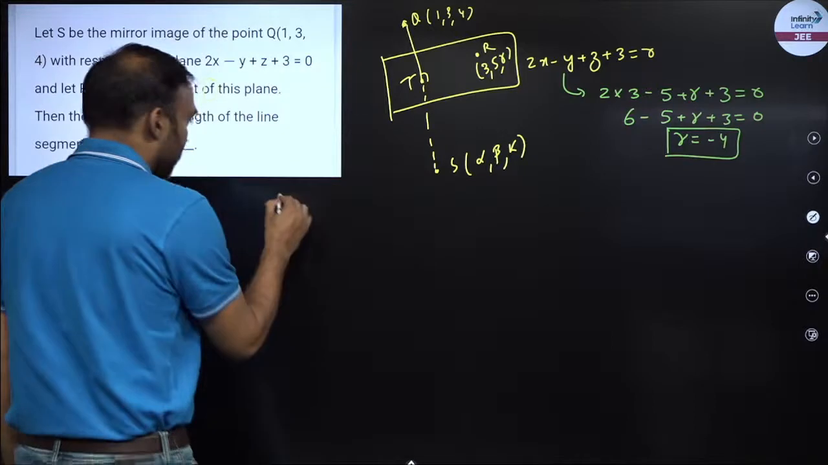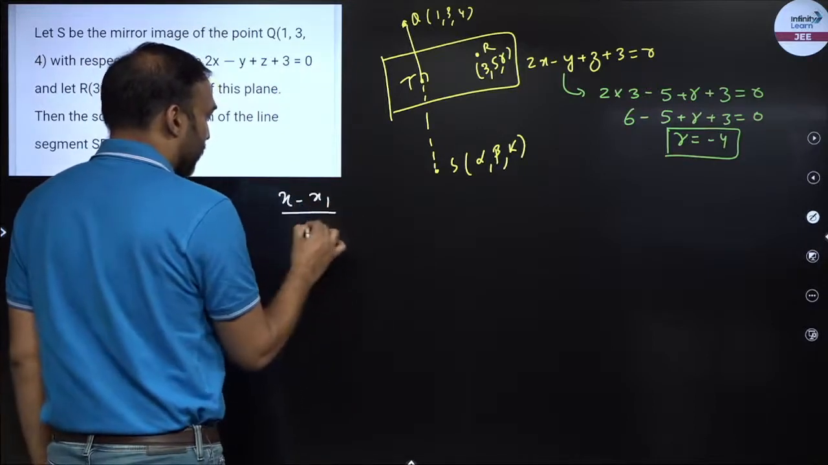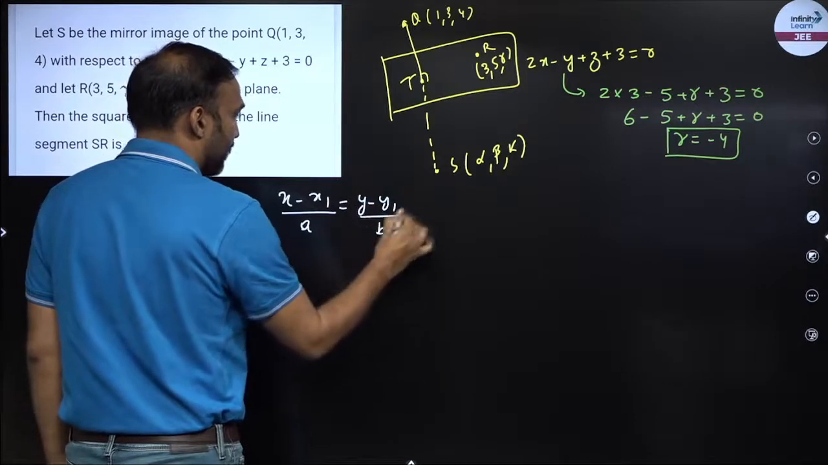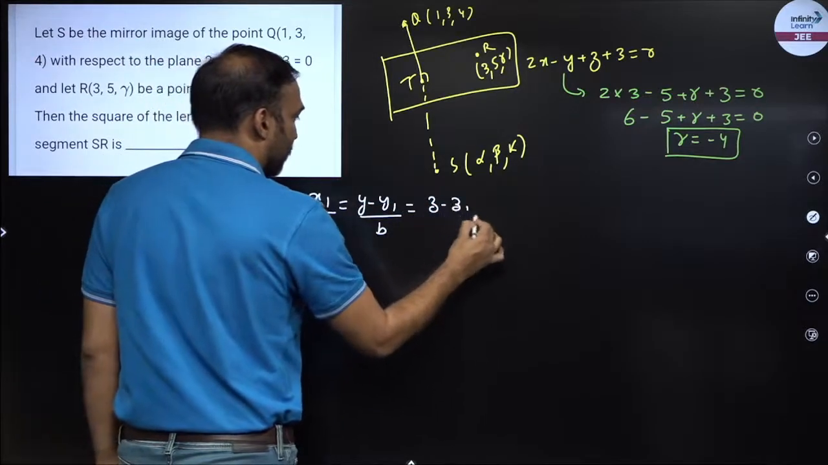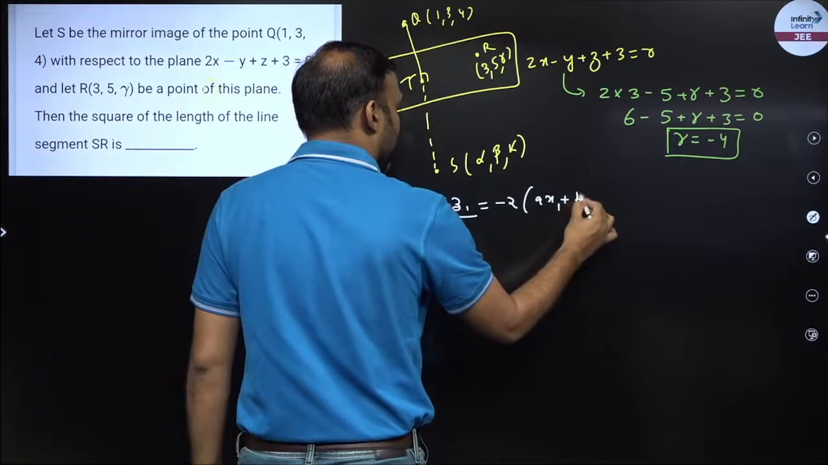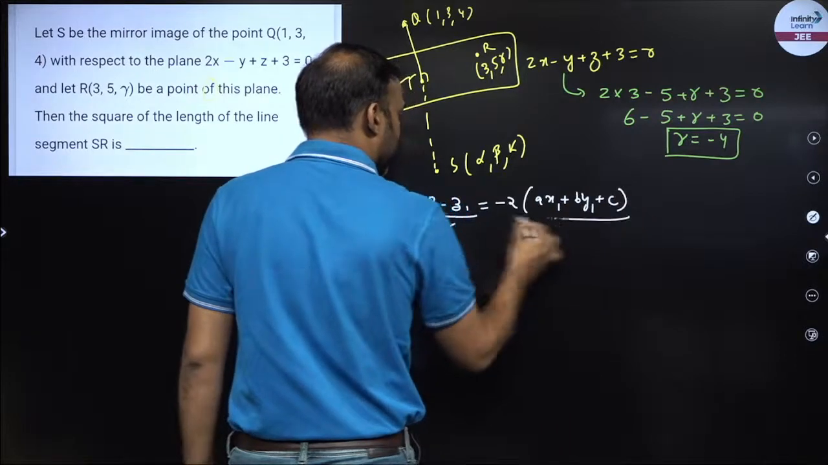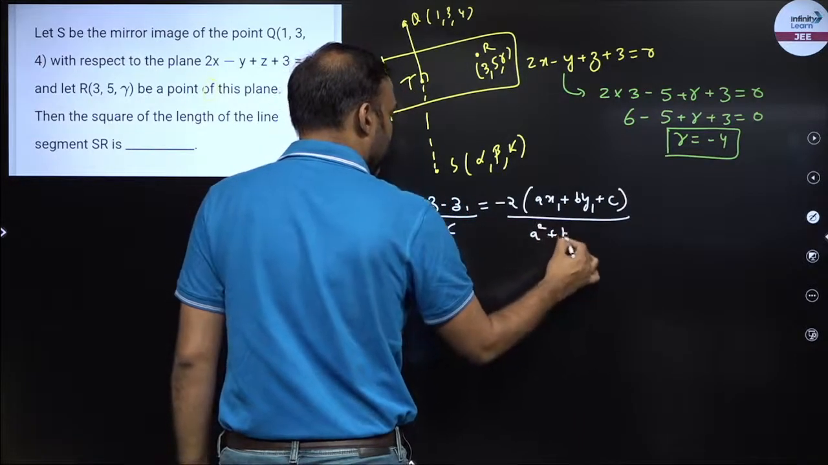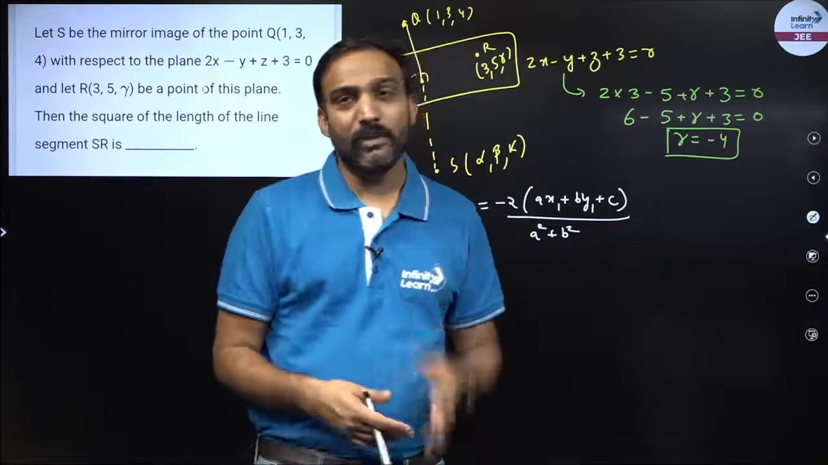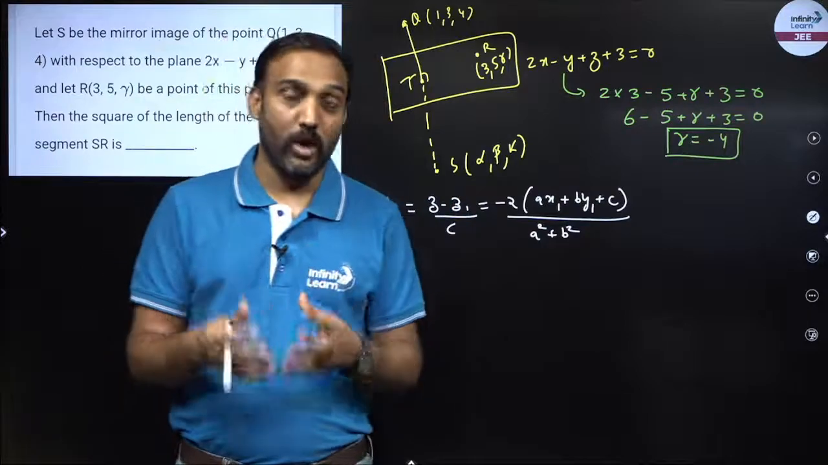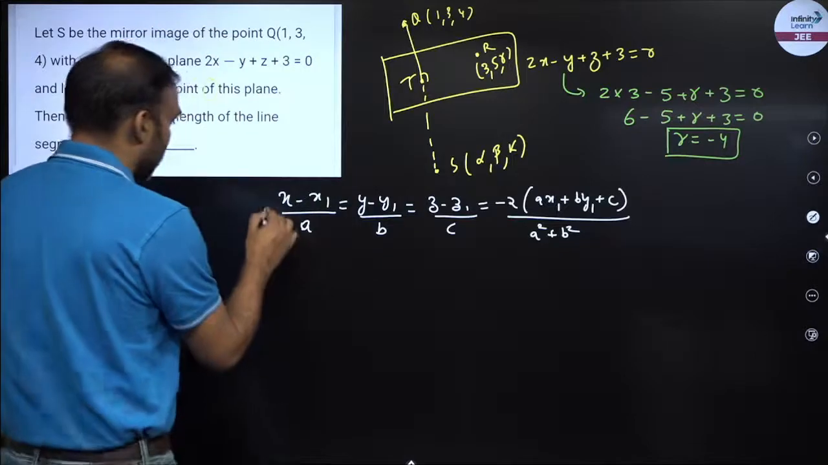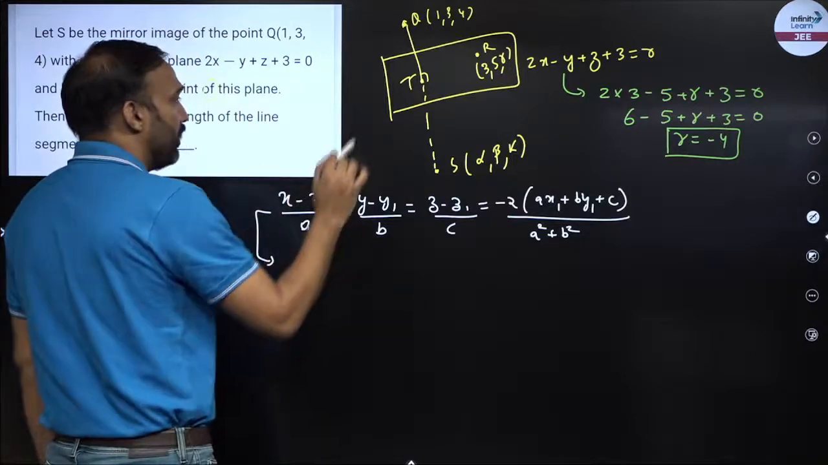Now what is the formula for mirror image? (x minus x1) upon a is equal to (y minus y1) upon b is equal to (z minus z1) upon c is equal to minus 2 times (a x1 plus b y1 plus c z1 plus d) upon (a square plus b square plus c square), where ax plus by plus cz plus d is equal to 0 is the plane, (x1, y1, z1) is the point or the object, and (x, y, z) would be your image. So I can use this formula to find out the image.